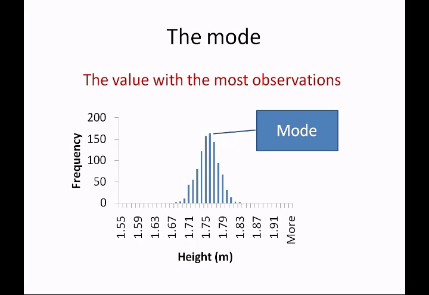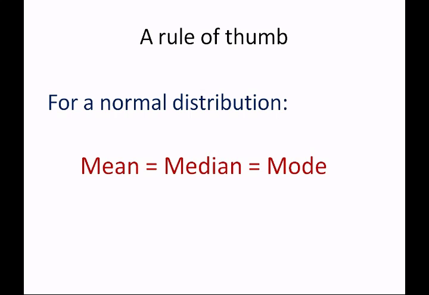The mode is the value with the most number of observations. So if we look at our normal distribution here, the mode is the one with the highest frequency. As a rule of thumb, if data is normally distributed, then the mean will equal the median and also the mode.